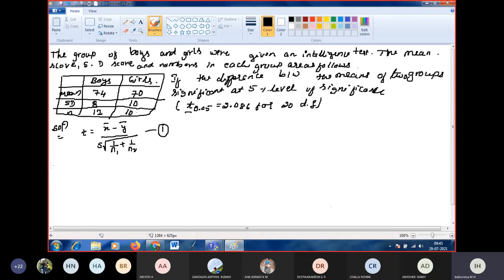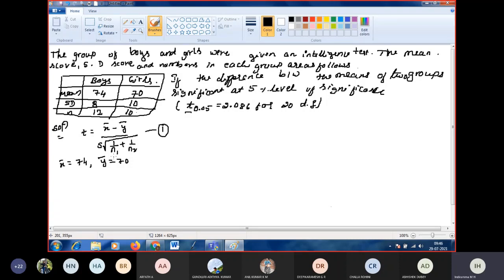Next, x bar is given directly. X bar is the sample mean of boys, that is 74. Y bar is the sample mean of girls, that is 70. Next, they are given the standard deviation.